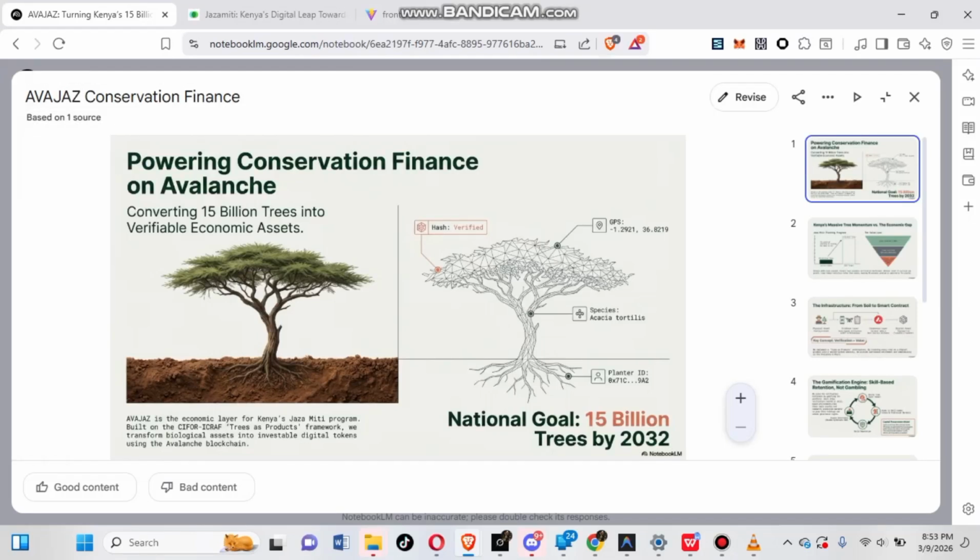Avajaz is an Avalanche native protocol designed to transform community conservation into real economic assets. Across Kenya and many parts of Africa, community forest associations protect forest, plant trees, and restore ecosystem. But there is a major challenge. Most conservation work is never properly captured, verified, or monitored.